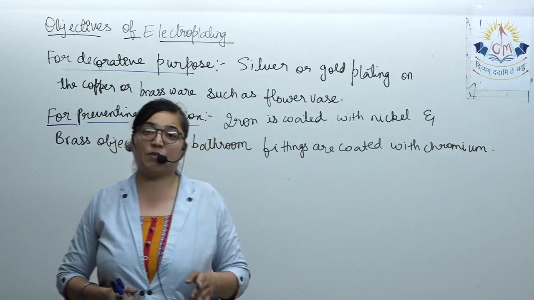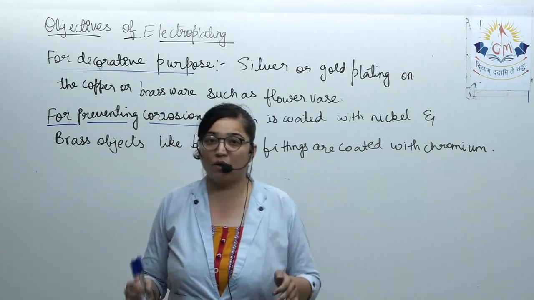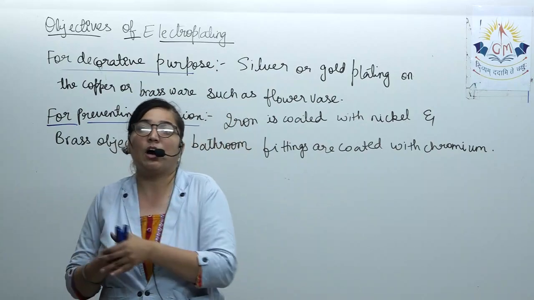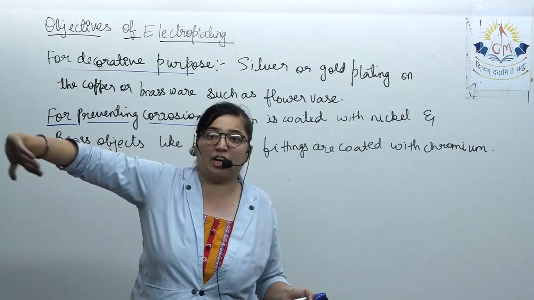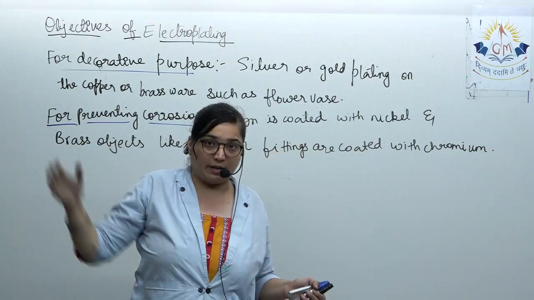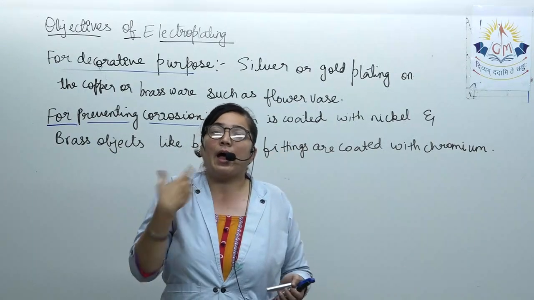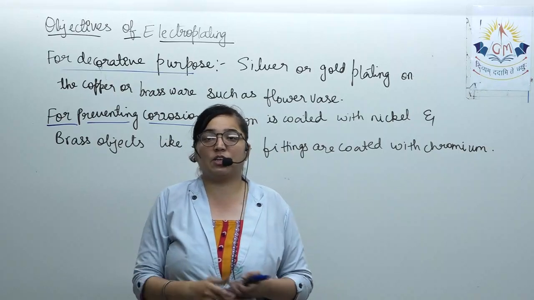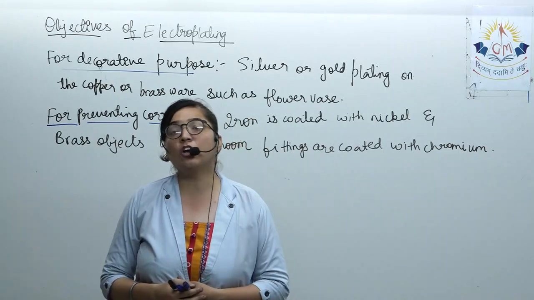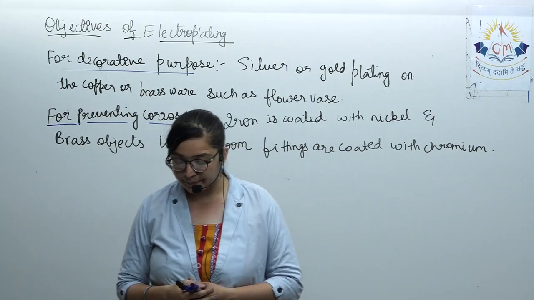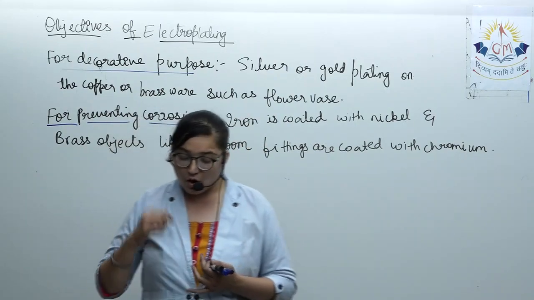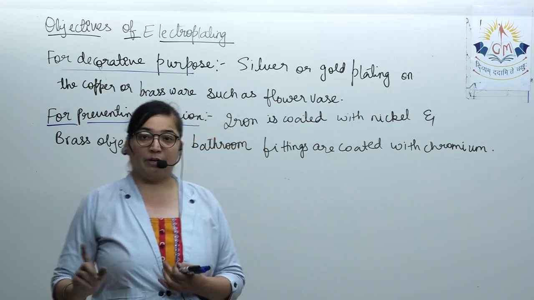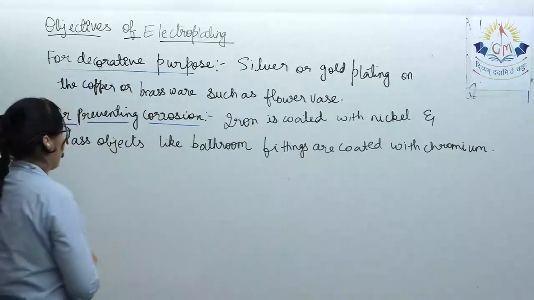That means if I want to deposit tin over iron, then with the help of hot rollers, a sheet will be transferred onto it and stuck on the surface of the iron. We cannot use electroplating there. So coating of metals like tin and zinc on iron cannot be done by electrolysis.